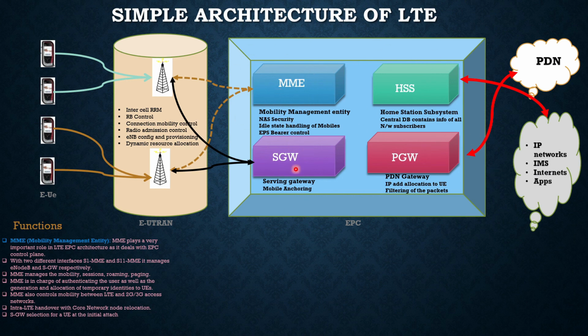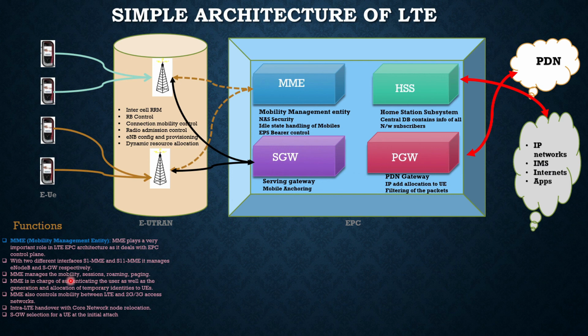Every network element is interconnected with two different interfaces, S1-MME and S11, which manage the eNode B and SGW respectively. These are the interfaces carrying signaling information, and since they are connected to each other, MME manages the different network elements.